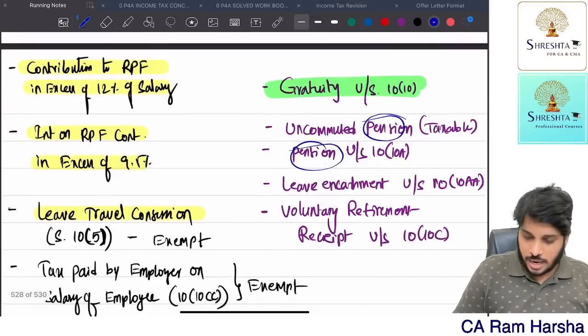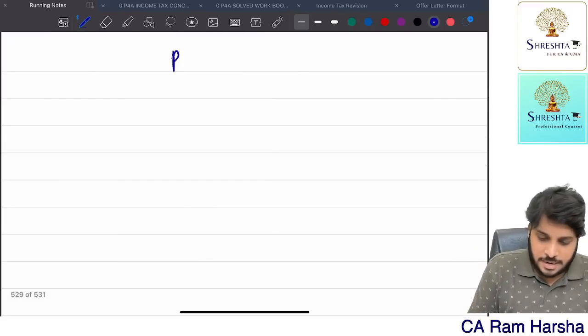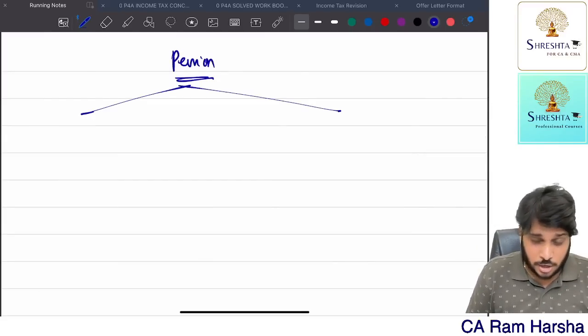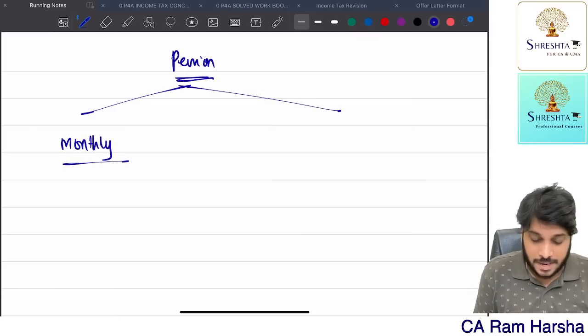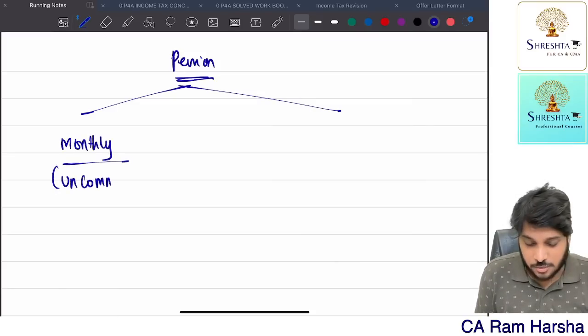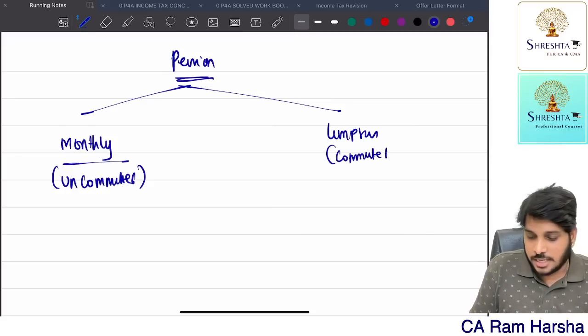So how to understand pension? How to calculate pension value? Now pension is of two types. Generally pension is received at the time of retirement or after retirement. Pension that you receive monthly is called uncommuted pension. What is it called? Uncommuted. Suppose you receive it in lump sum. That is called commuted pension.